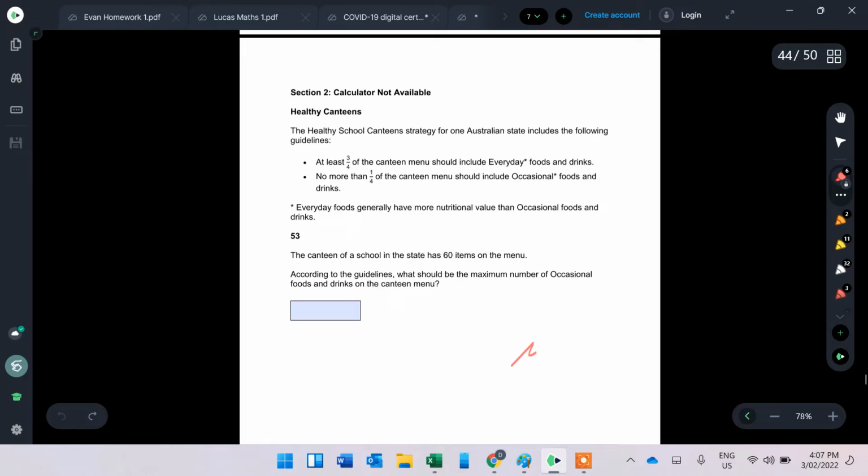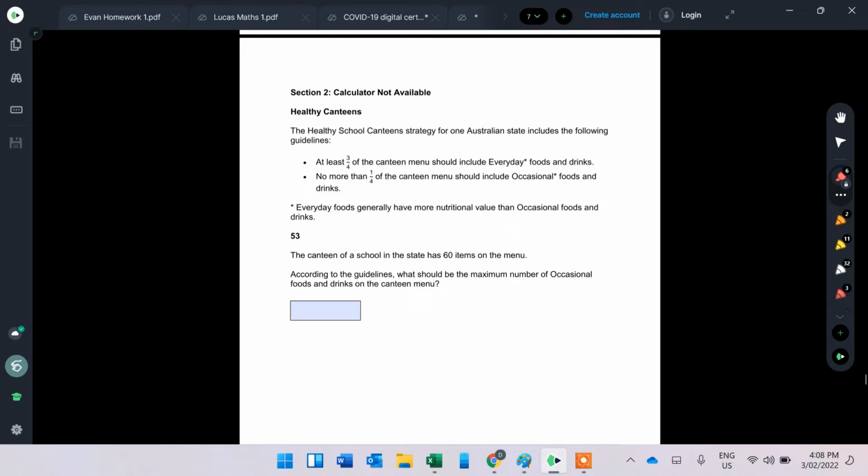Yay, that's good. Okay. The healthy school canteen strategy for one Australian state includes following guidelines. 3/4 should be every day, no more than a quarter should be occasional. They've got 60 items on the menu. What's the maximum number of occasional?